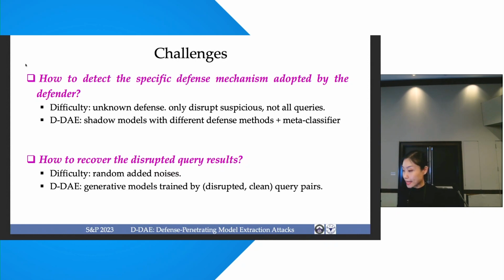And the second one is how to recover the disrupted query results, because random noises are added to different queries. So we train generative models also by the outputs from the shadow model.